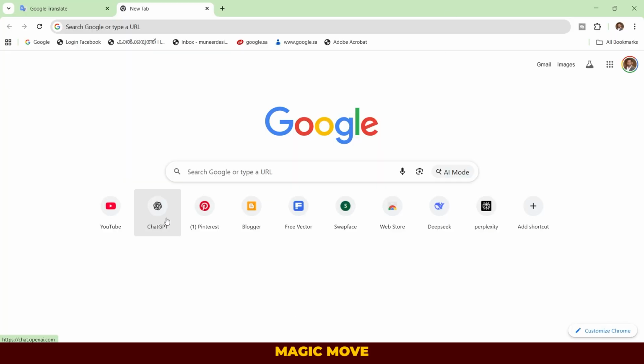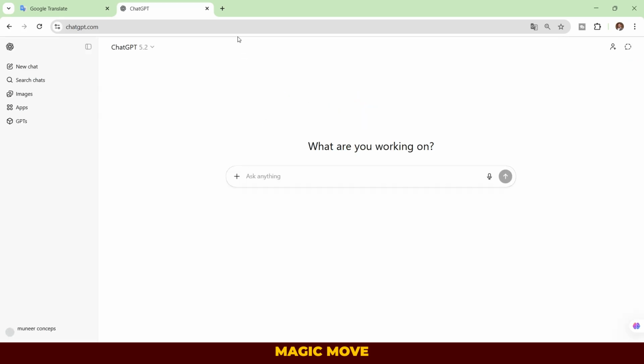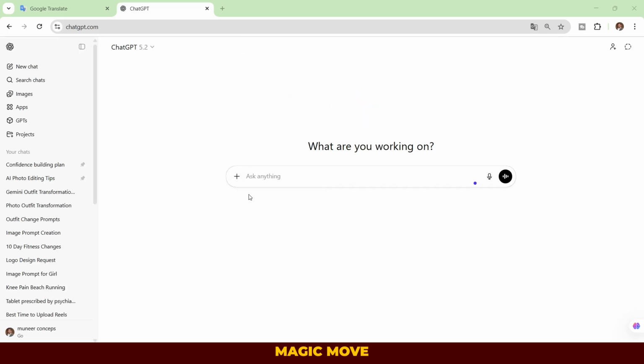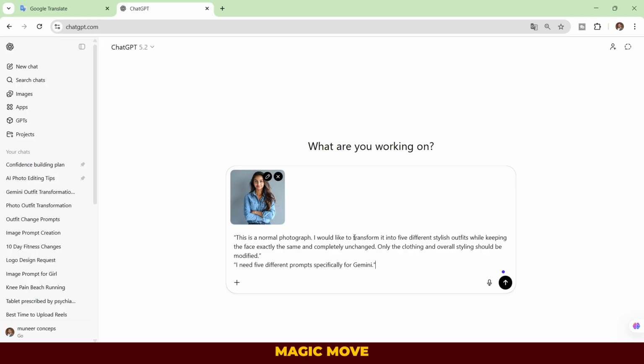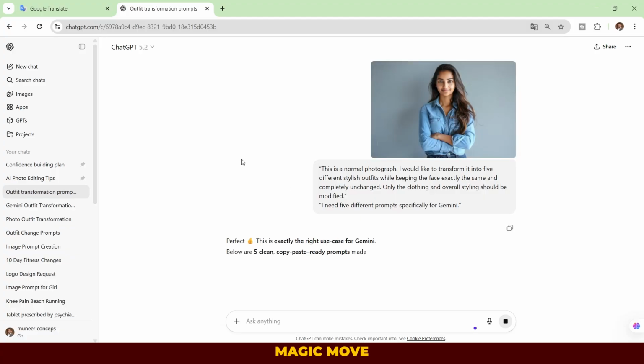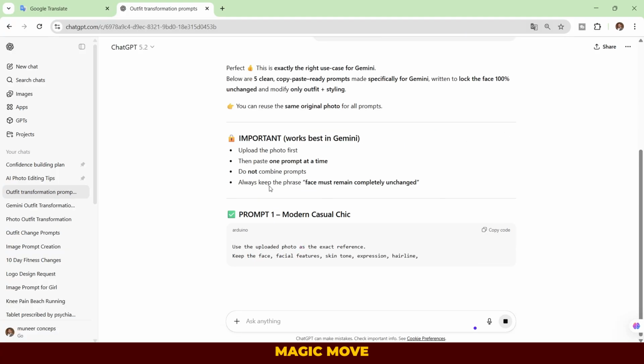The next step is to open ChatGPT. Add the same photo in ChatGPT and provide the following prompt. This is a normal photograph. I would like to transform it into 5 different stylish outfits while keeping the face exactly the same and completely unchanged. Only the clothing and overall styling should be modified. I need 5 different prompts specifically for Gemini. ChatGPT generates 5 unique prompts for image generation.